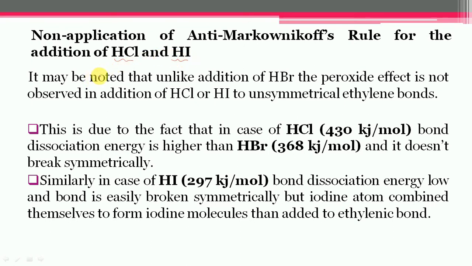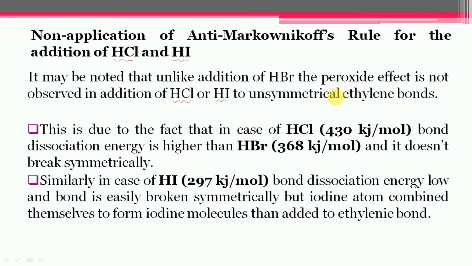It may be noted that unlike the addition of hydrogen bromide, the peroxide effect is not observed in case of addition of hydrogen chloride or hydrogen iodide to unsymmetrical ethylene bonds.